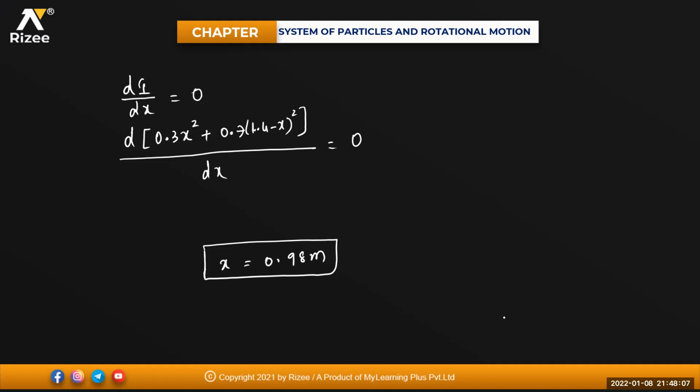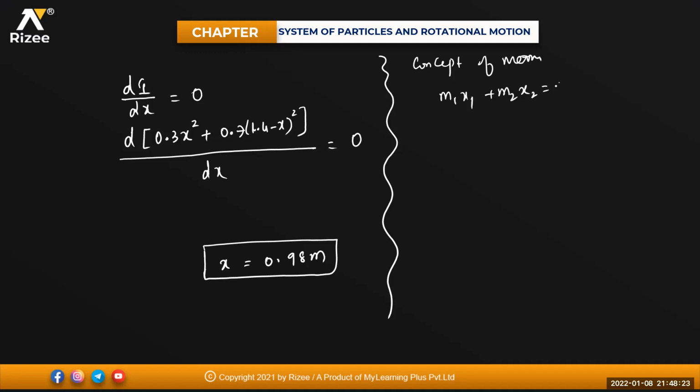See the calculation of this one, beta. You can do it with the differentiation part, or else you can use the concept of moments. That is m1 x1 plus m2 x2 must be equal to 0, isn't it? One of the masses is on the negative x-axis, so that is minus. If I remove this minus, this is m2 into x2, and this minus will get cancelled. So m1 x1 will be equal to m2 x2. I can use this relation.